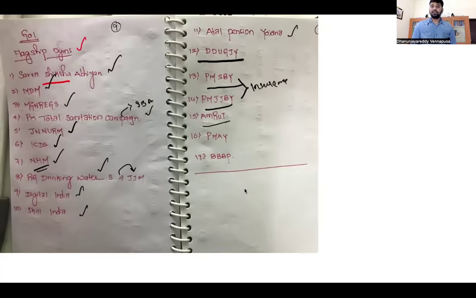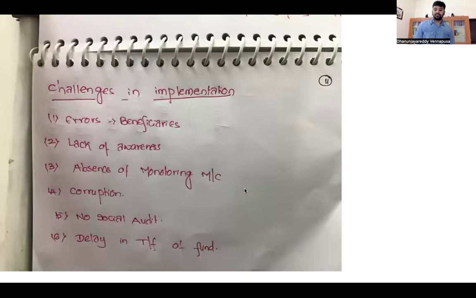Atal Mission for Rejuvenation and Urban Transformation, AMRUT, Pradhan Mantri Awas Yojana to provide housing opportunities for the poor people in the country. Beti Bachao, Beti Padhao for ensuring the development of women or the girl child. These are the flagship programs that the Government of India has taken.